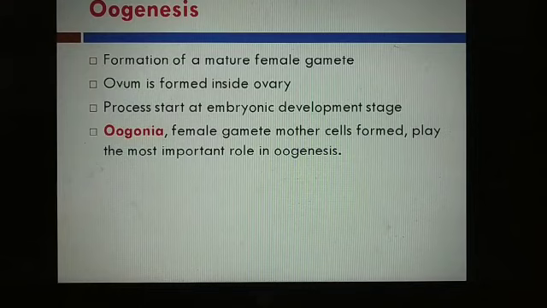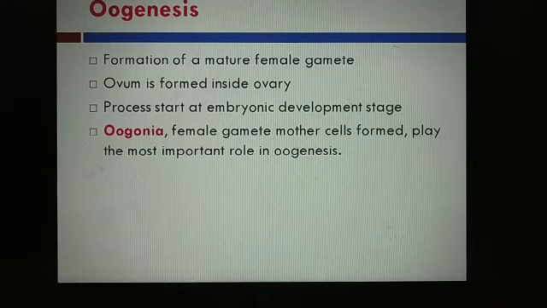Remember one thing, that egg formation begins before birth, that means in the fetal ovary, and it is completed only after fertilization. Oogenesis starts at the embryonic development stage inside the ovary.